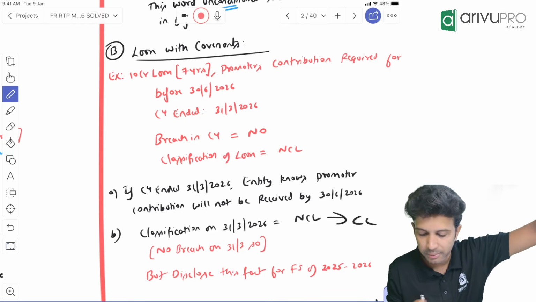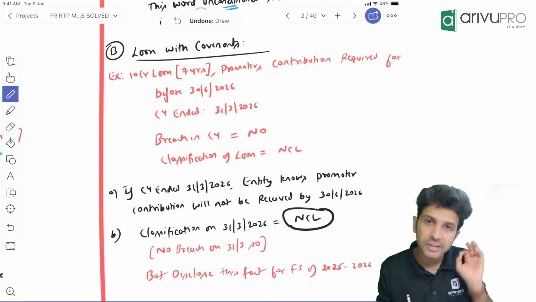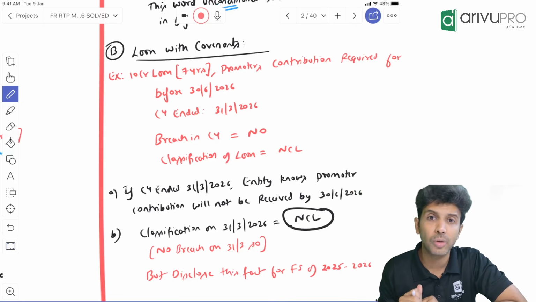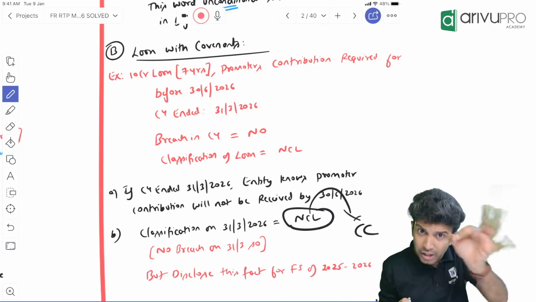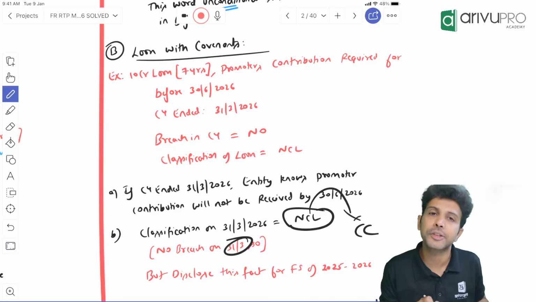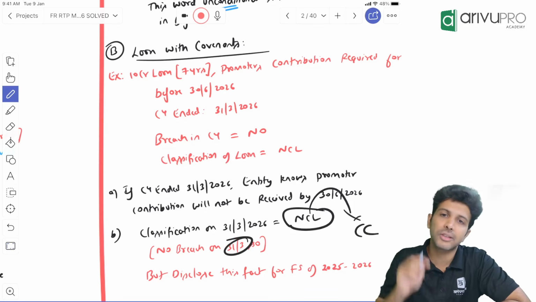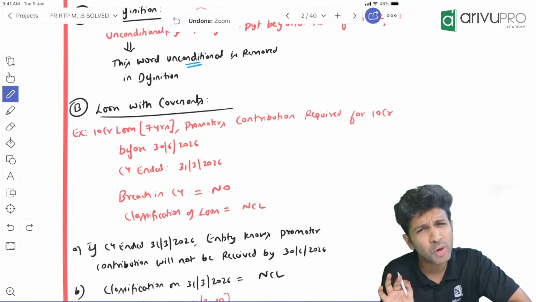Reclassification from non-current liability to current liability is not required. So finally, this loan will still continue to be shown as a non-current liability. So finally, the end goal is what? For you to change the classification from NCL to CL, breach should have happened on what day? 31st March. If breach has not happened, the loan will continue to get shown as a non-current liability itself. This is one part. Easy, I hope.